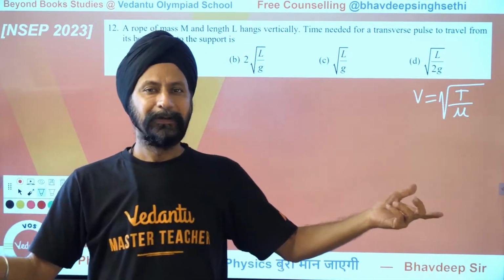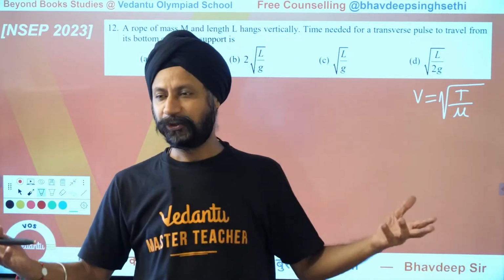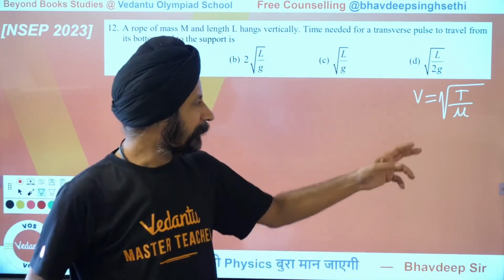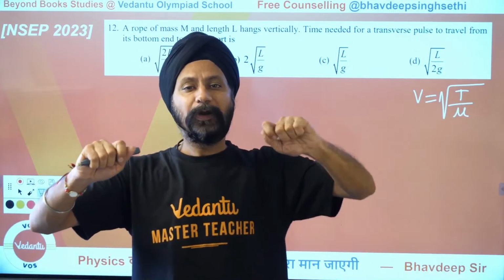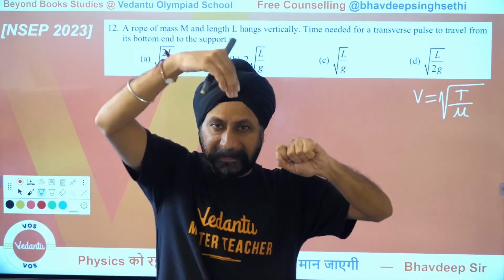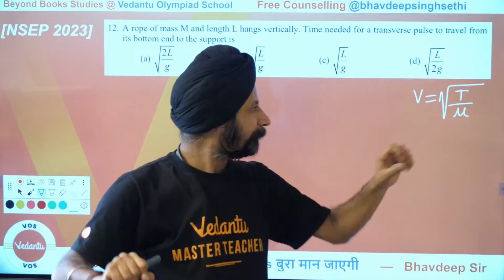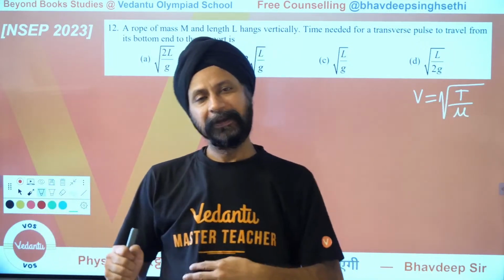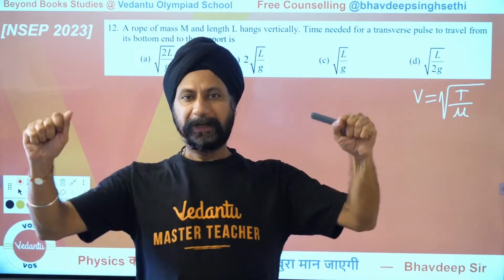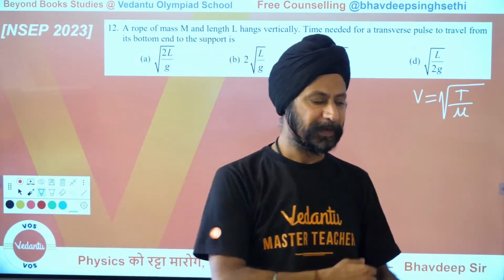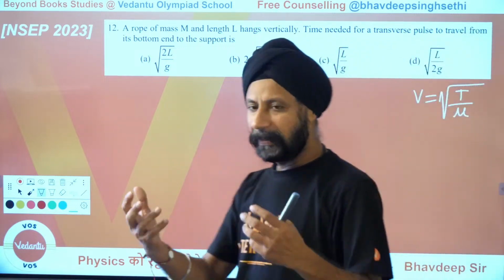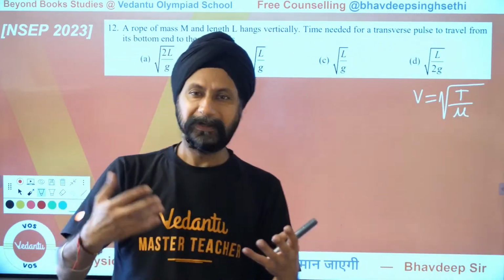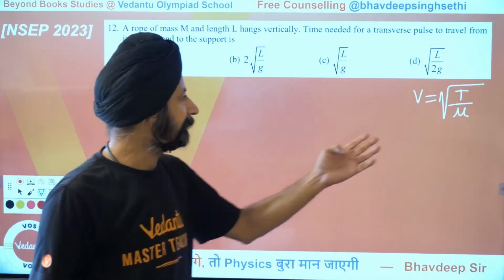No tension, no velocity. So the more the tension, the more the velocity, because now you are providing more restoring force. Sometimes students are confused about whether it goes on top or bottom. Go by common sense. If there's more tension, you will have more restoring force and more velocity. But if you have more mu, as in mass per unit length, more mass means more inertia, so it slows down. That's where T by mu is coming from.